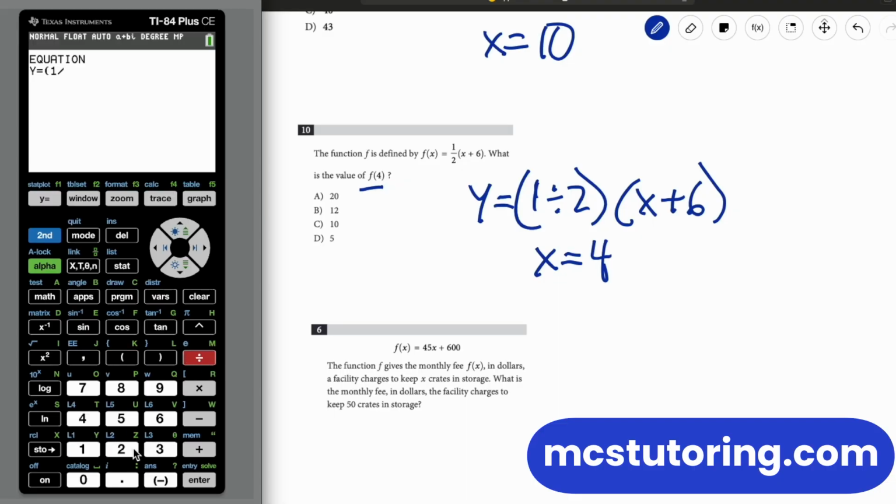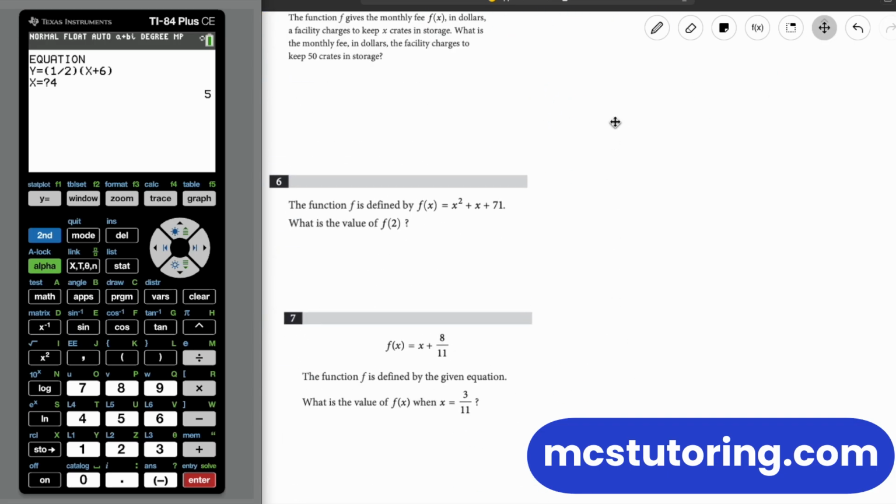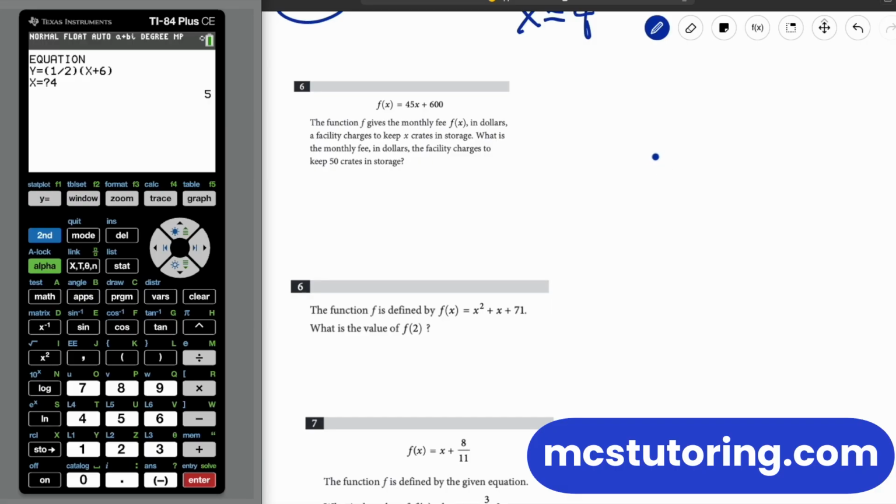I'm just being paranoid almost right here. 1 divided by 2 times quantity x plus 6. And then x equals 4. And we get 5. Okay, there we go. There's our answer. Just a few left. Oh my goodness, that's so awesome.